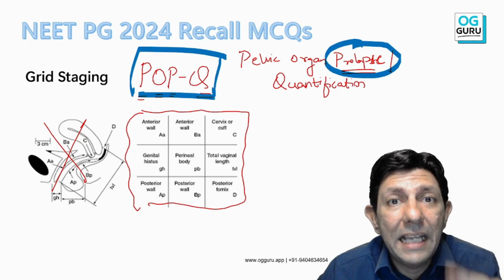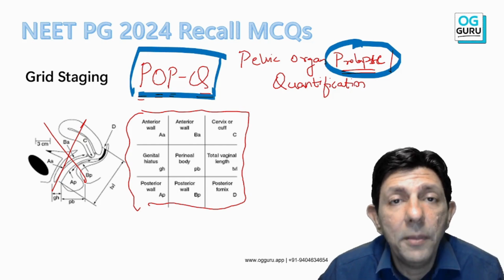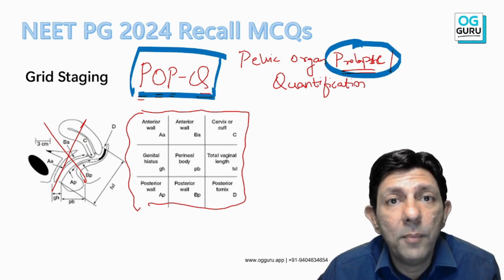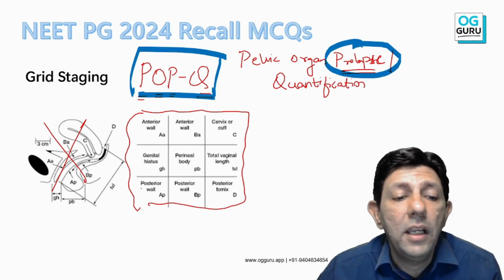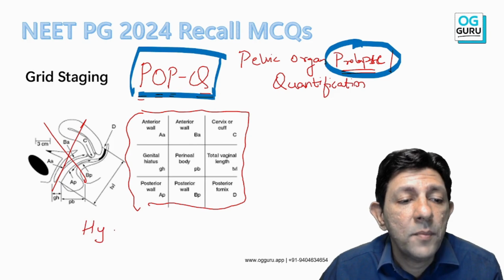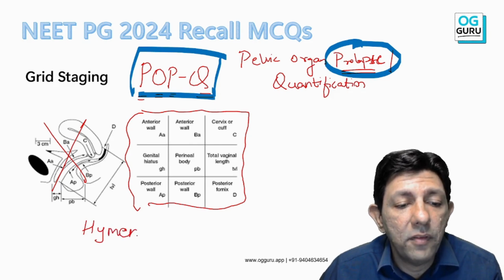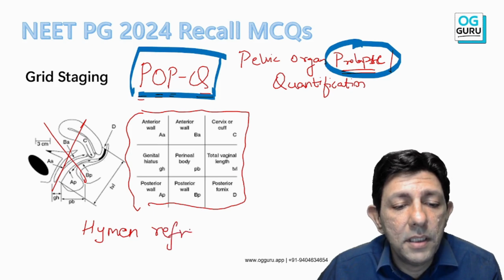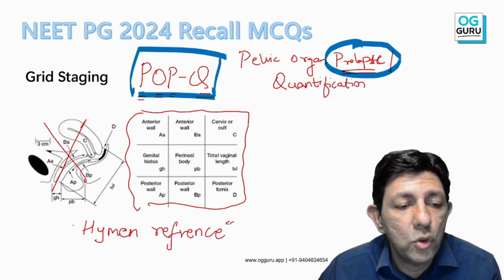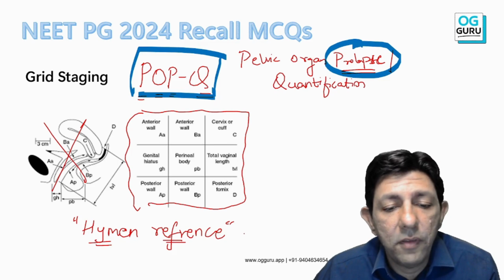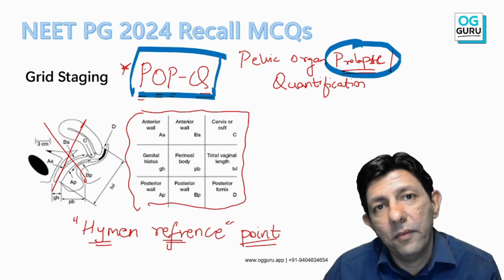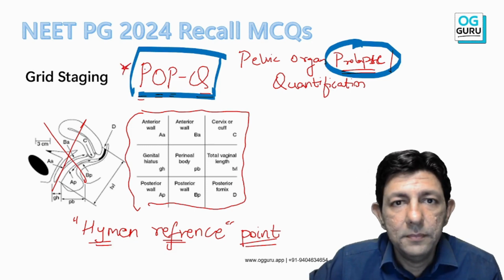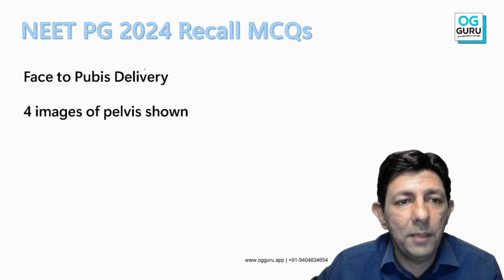Remember this in mind. Next year, surely the MCQ is coming that, sir, when we are using POPQ classification, what is the reference point? So remember, my dear students, the hymen is the reference point. Just keep this in mind. Details you are not supposed to remember. The hymen is the reference point. Next year the question is surely coming. When POPQ is used, the hymen is the reference point.